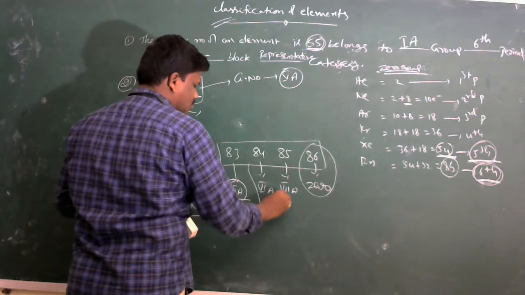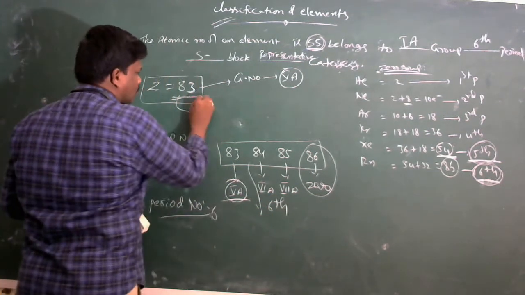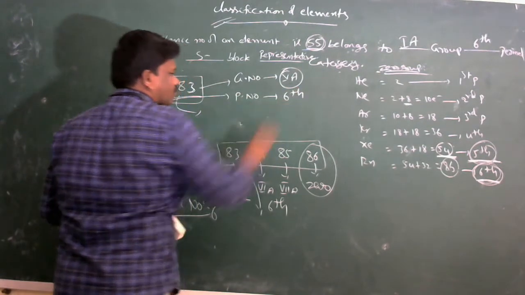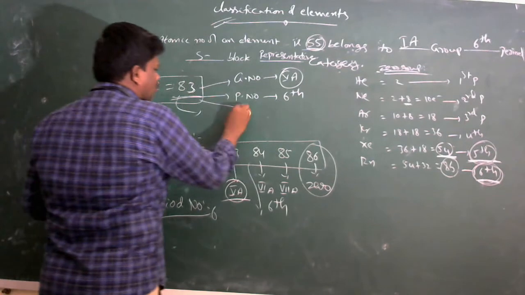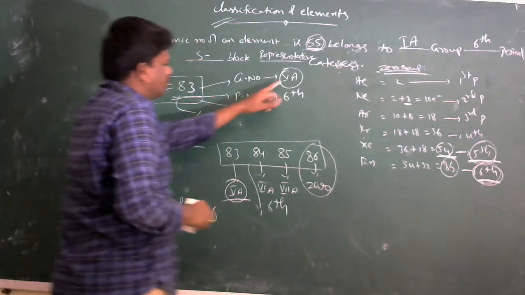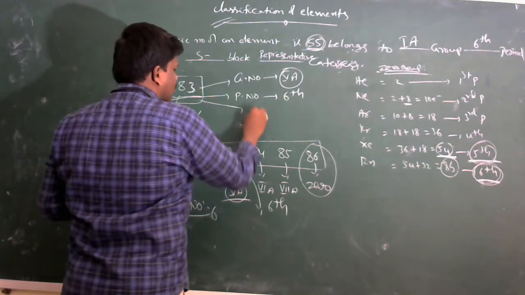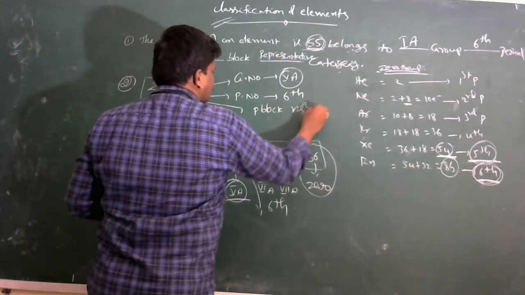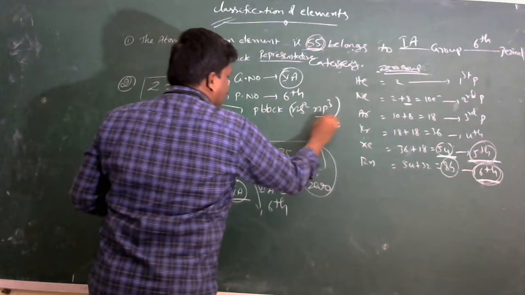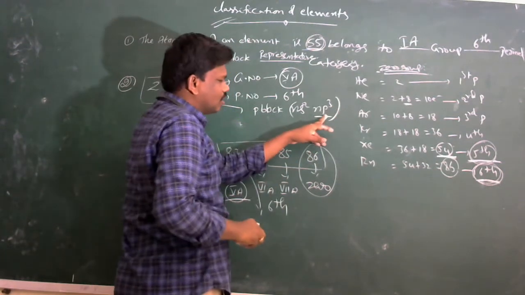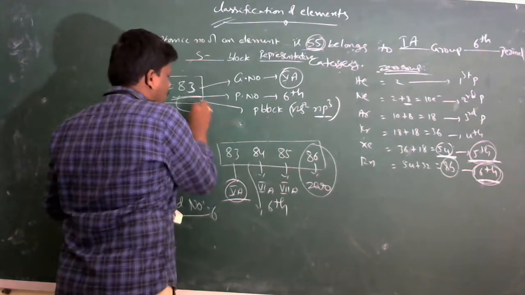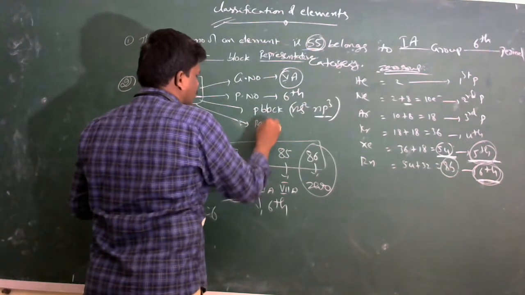Therefore, 6th period. Then block: 5th A group means p block elements. That means np3. Differentiating electron enters into the p sublevel, gives p block elements, and category representative.